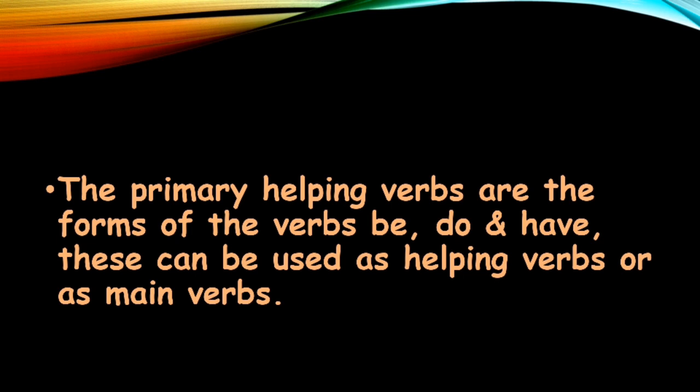Now, primary, जो main आपके helping verbs होते हैं ना, these are the forms of be. आप सबको पता है जो be word होता है उसके बहुत सारे forms होते हैं. In the same way, we have forms of do and have. Okay, so we are going to know about these forms of be, do and have and their uses. Now these can be used as helping verbs. इन forms को आप as helping verbs भी use कर सकते हो and they can be used as main verbs